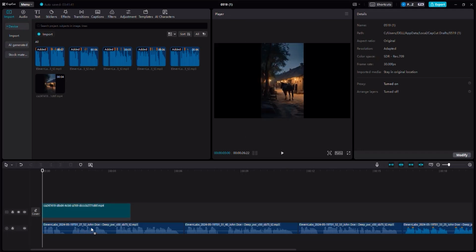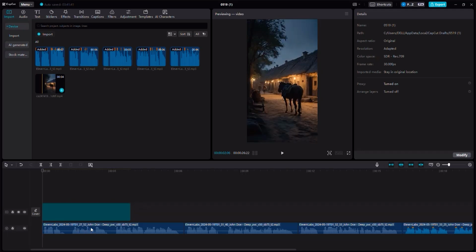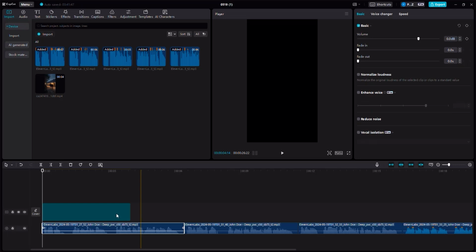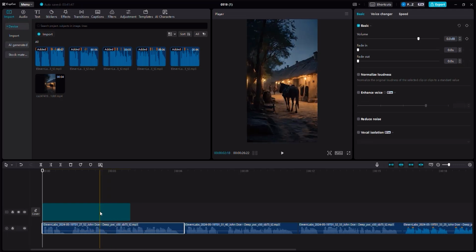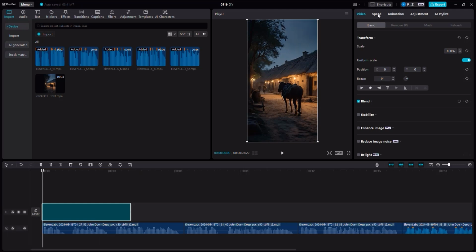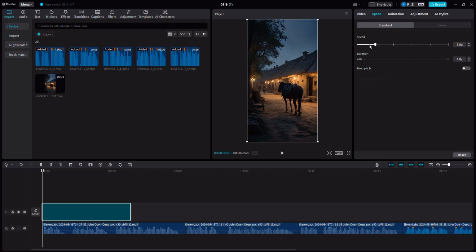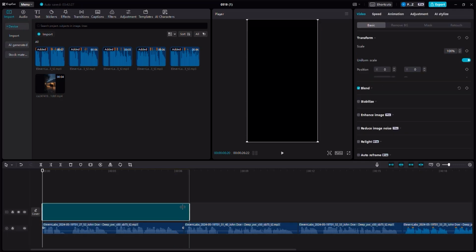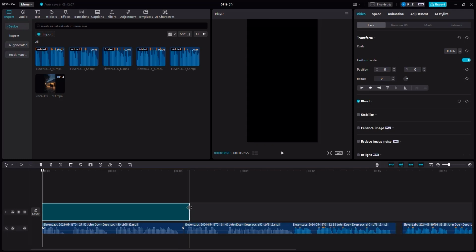And I would like to click on this audio just to check the size one more time. If you click on the audio, you can see that the audio size is much bigger than the video size. I have a workaround. You can click on your video right over here, click on the speed option, and then to solve this, you can lower the speed, okay? By lowering the speed, you make the video bigger, and then you can fit it in by cropping it from the edge.